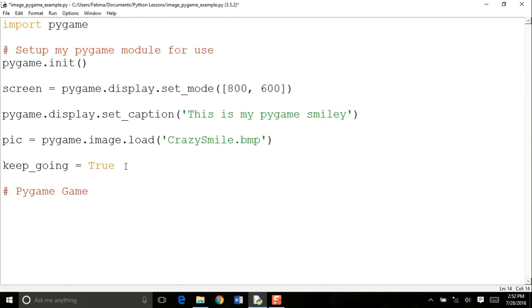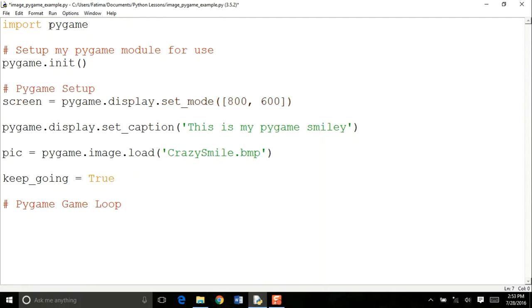In Pygame, these first couple of lines that you see here are all the setup. From here, all the code that you see is my Pygame setup. Here I'm importing it, I'm initializing it, and all these lines of code set up my screen, the display, the picture, and everything.